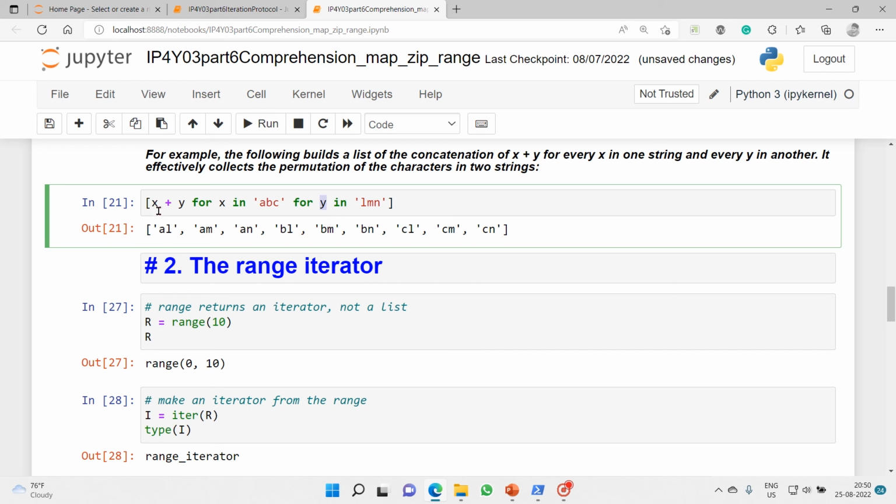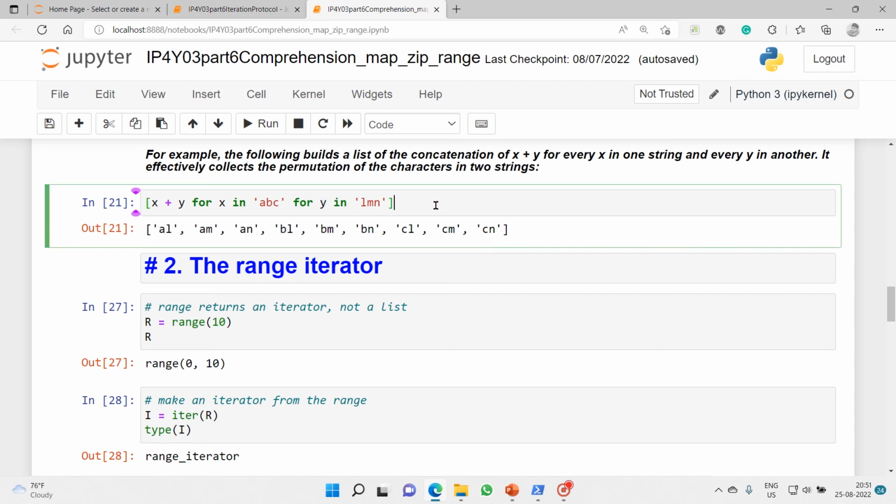When I concatenate x plus y, it happens like permutation and combination. First x goes to abc, steps into it, grabs a and brings it out. Then y goes into the other string and brings out the l, and it concatenates this. Then y goes for the m and concatenates to give am. Like that, we got different permutations of these characters.